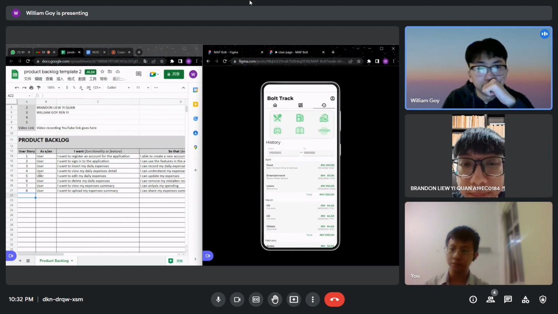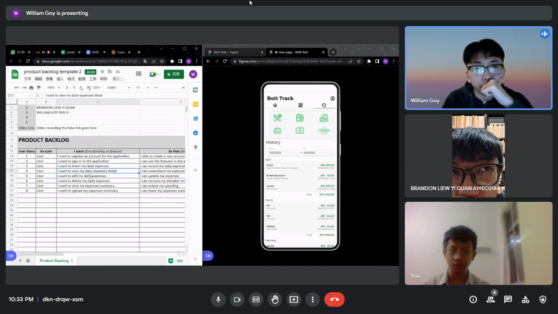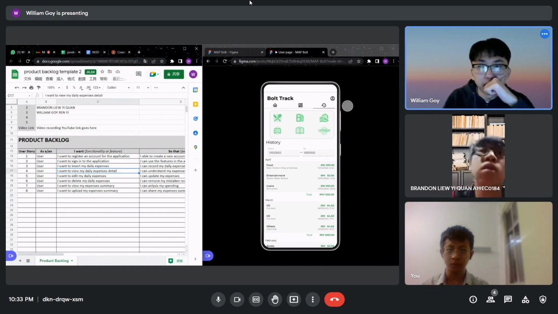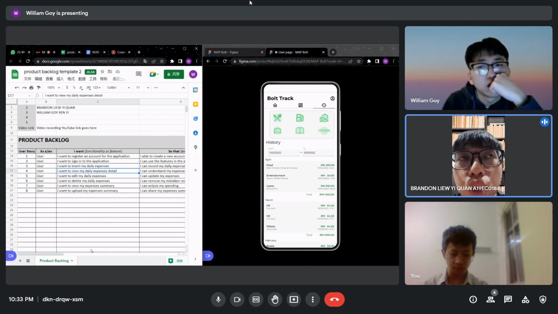So history, I think it's in the view my daily expenses detail. It means I want to view my daily expenses detail. For me, I want to view my daily expenses details is like you press into the history part.